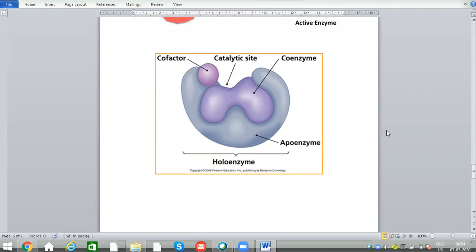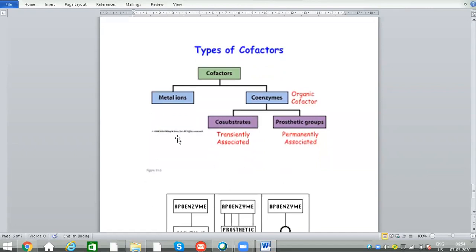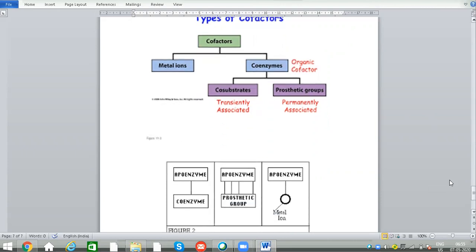These cofactors are again divided into two important types: metal ions and coenzymes. Coenzymes are also called organic cofactors, and metal ions are called inorganic cofactors. Why? Because metal ions don't have any organic molecule like carbon. Coenzymes have organic molecules, and these coenzymes are again divided into two important types, co-substrates and prosthetic groups.